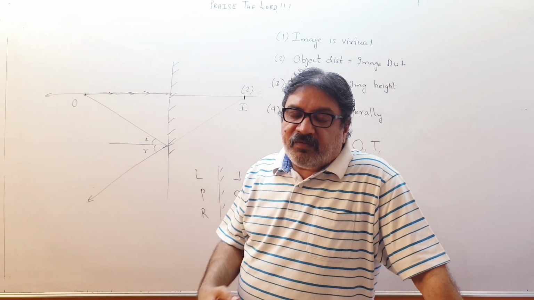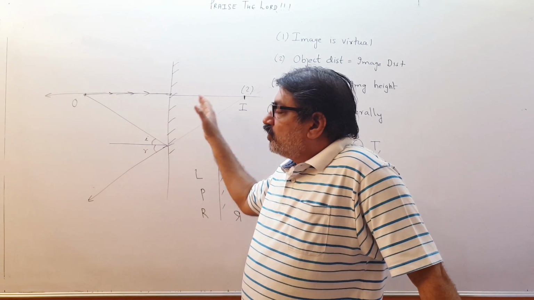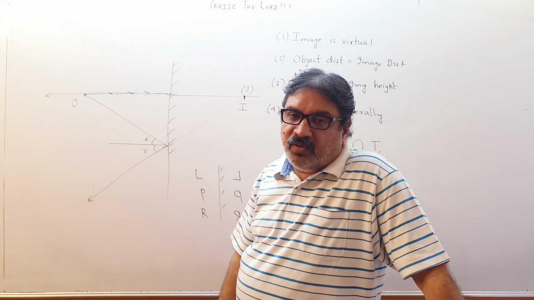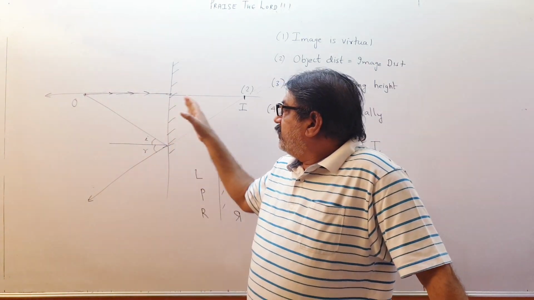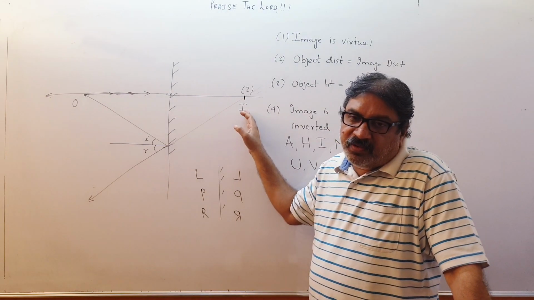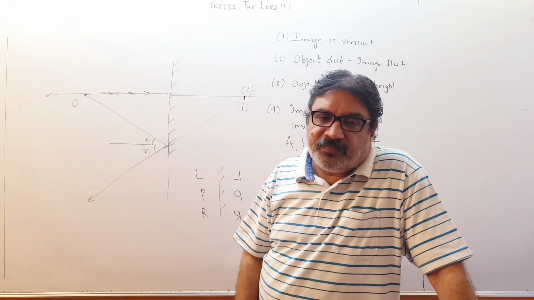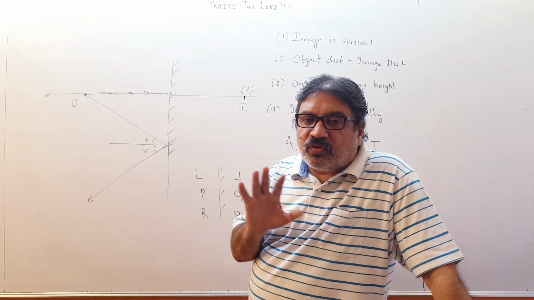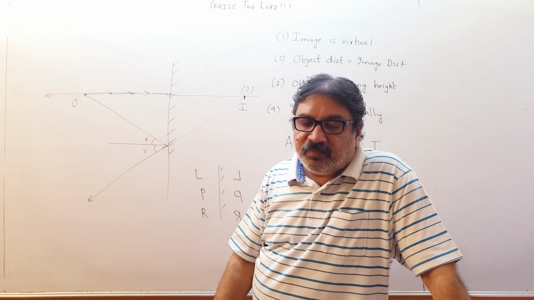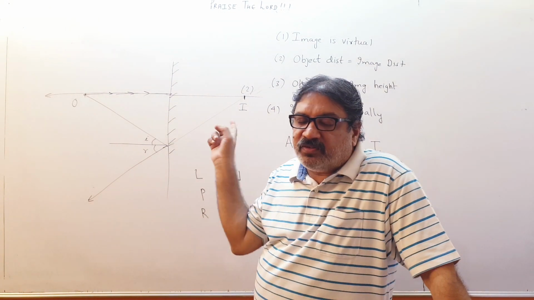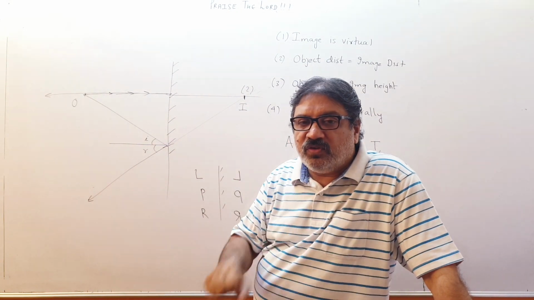Children, I want to ask you one question over here. We are saying that when virtual image is formed, actually it is not there. Now just think, when you stand before a mirror, you are standing over here, your image is here. This is the virtual image. So actually it is not there. I told you virtual image cannot be caught on screen. Your retina is also a sort of screen only. So when I say virtual image cannot be caught on screen, and if you are able to see this image, that means this image was first formed on your retina and then only you are able to see yourself.